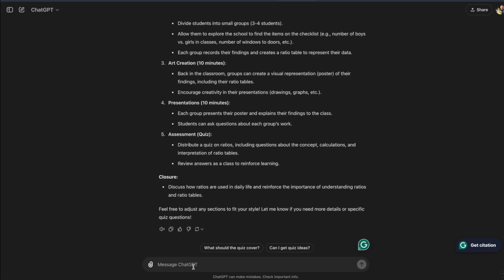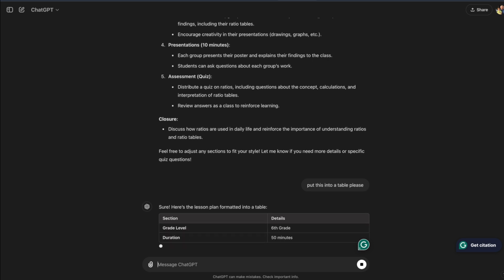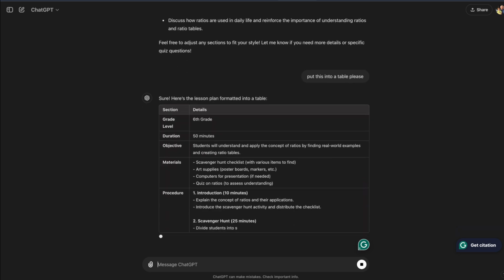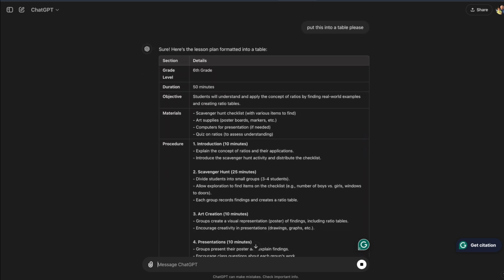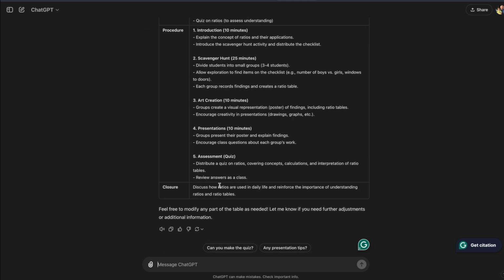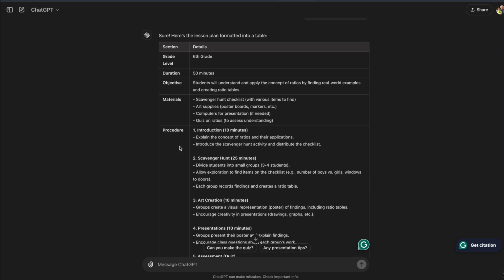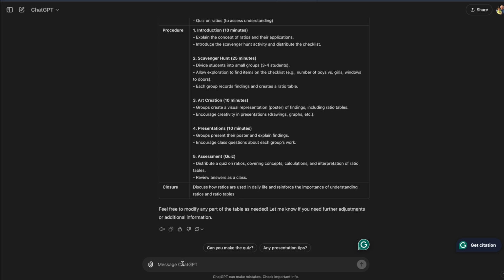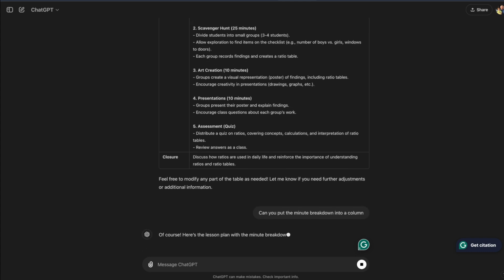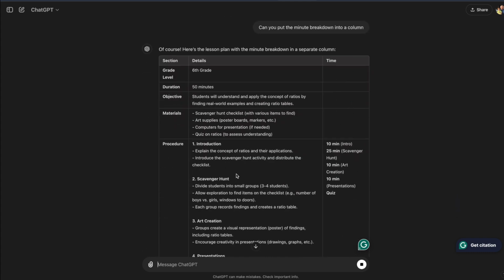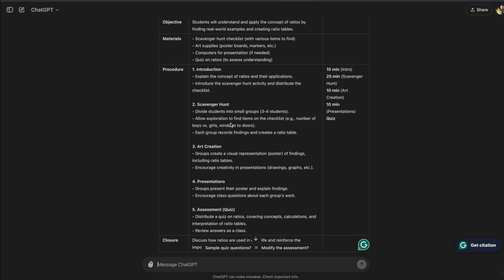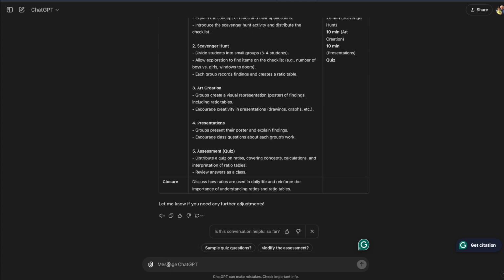I want it in a table though. I always am polite to ChatGPT just in case it takes over the world one day. Okay, I like this table, but I want the minutes to the side, so let's ask it for that. And I'm treating ChatGPT as if it's a person, like an assistant sitting beside me, and I'm trying to get them to do what I want them to do. Okay, it didn't do the best job there. Let's try that again.